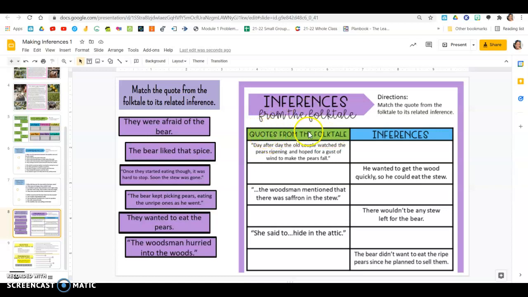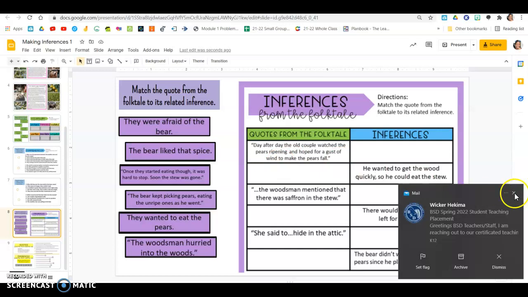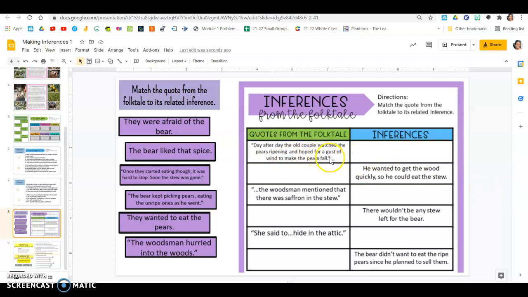You're going to read this quote that comes straight from the story and decide which thing can you infer, right? So example, day after day, the old couple watched the pears ripening and hoped for a gust of wind to make the pears fall. So you can imply, as you keep going and read each choice, which one is the best inference.